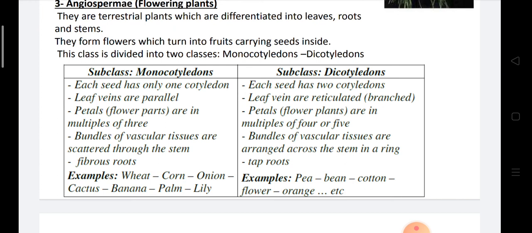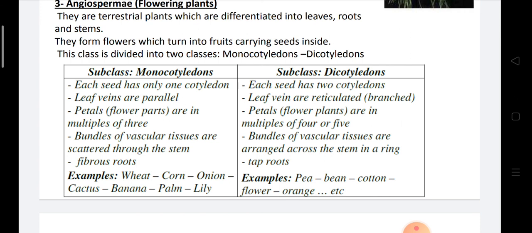In monocotyledons, the seed is composed of only one piece called one cotyledon, while in dicotyledons, the seeds are composed of two cotyledons. Monocotyledons have parallel leaf veins, while in dicotyledons they are reticulated or branched. Petals in monocotyledons are in multiples of 3, while in dicotyledons they may be 4 or 5 or their multiples.